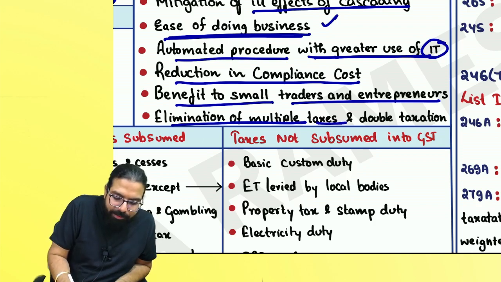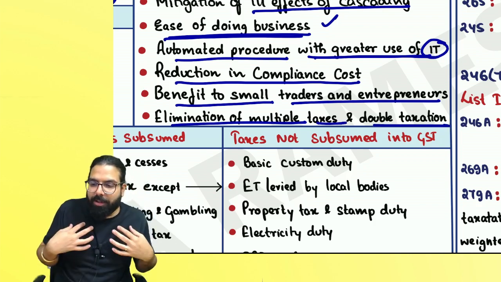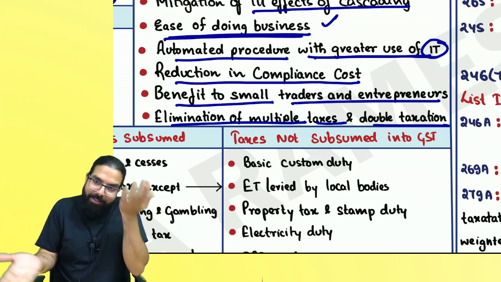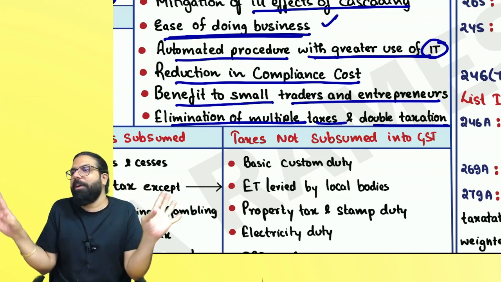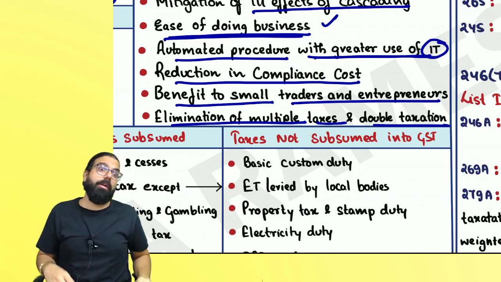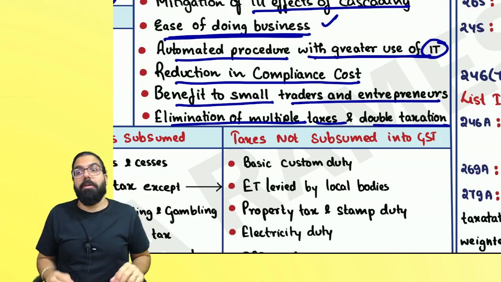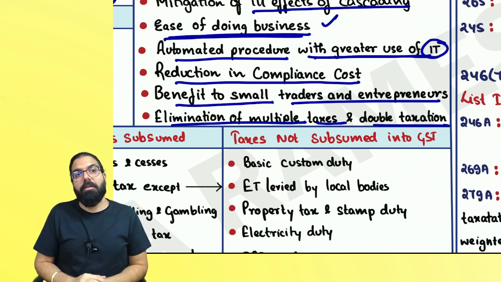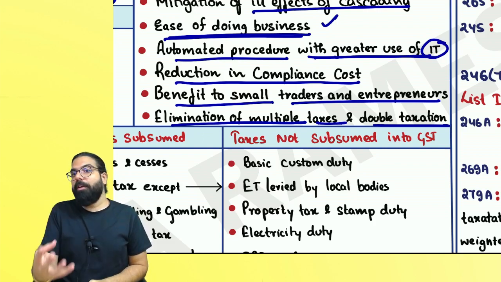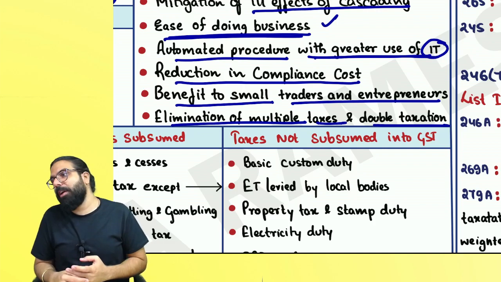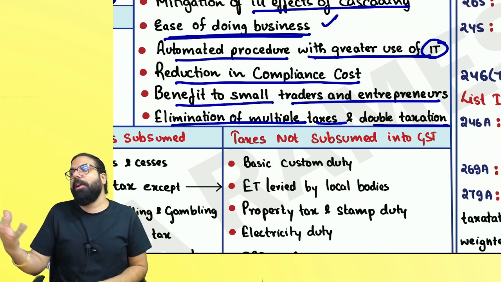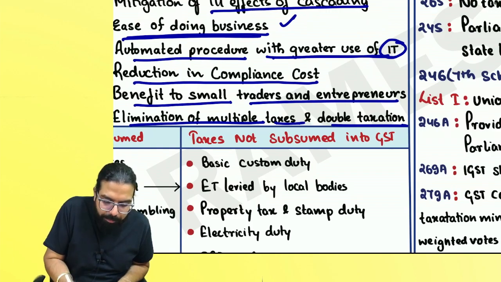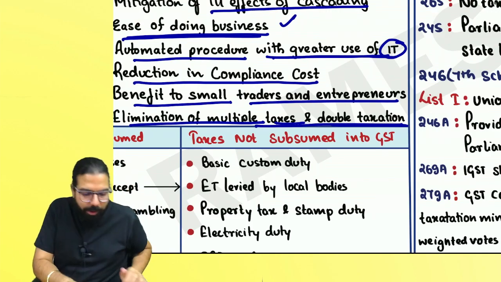Elimination of multiple tax and double taxation. Baba, now I'm a service provider. Charge GST, buy an iPad, pay GST. GST can be set off against GST. No double taxation. Sir, multiple taxes. Earlier, when a manufacturer was there, he had to charge excise duty, he had to pay VAT. Multiple taxes were there. Luxury tax was there. Entertainment tax was there. Now, only GST. So, multiple taxes are being eliminated. Anyone, any doubt?